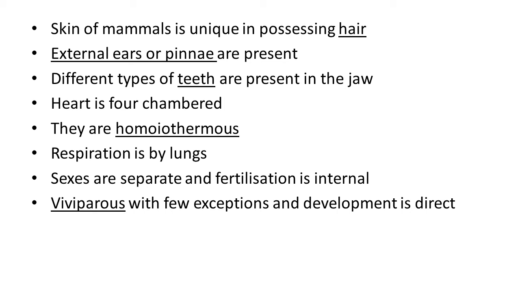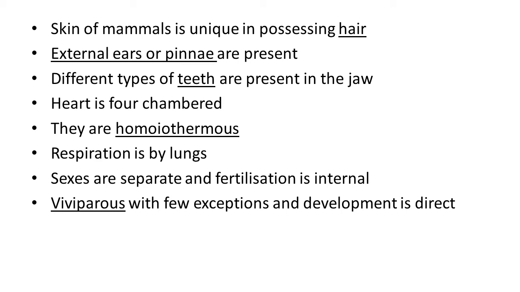They are homeothermous animals, meaning they are warm blooded animals. They can maintain their internal body temperature according to external temperature. So these animals do not require summer sleep or winter sleep for maintenance of their body temperature, because they are all warm blooded animals.